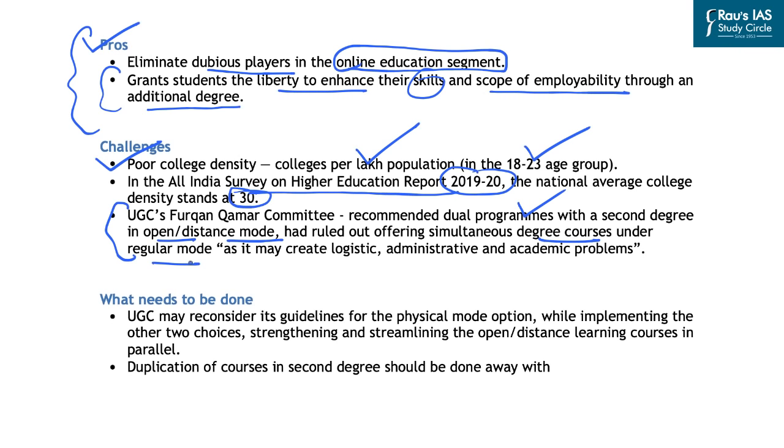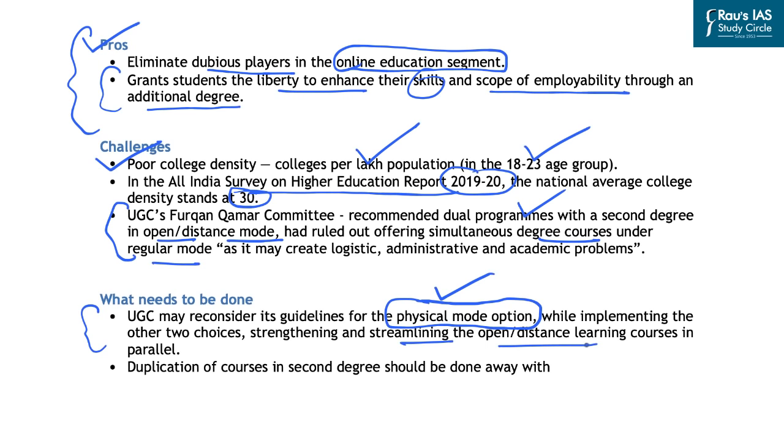In this regard, certain suggestions have also been forwarded. That is, UGC can reconsider its guidelines for physical mode option, that is, the option of providing the option to student to pursue two courses in physical mode. However, the other options that have been provided, that is one course in physical mode and the other in open or distance learning or online mode, and the option of undertaking 2 degrees in online mode should be provided. And at the same time, while providing such flexibility, the focus of the UGC should be on strengthening and streamlining the open distance learning courses in parallel.